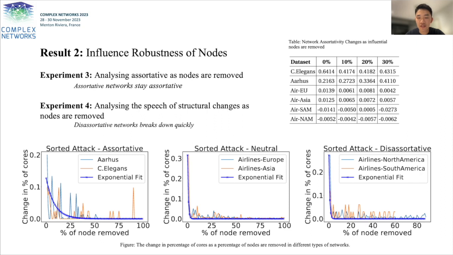This suggests that the initial network associativity is a good indicator of the robustness of a given network. From the above experiments, we can see that, similar to monoplex networks, associative networks have shown higher robustness against attacks than neutral and disassociative networks.